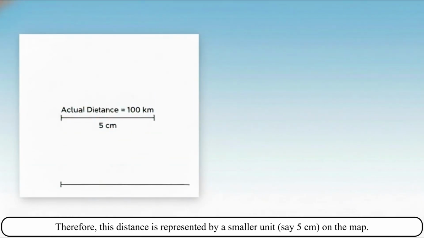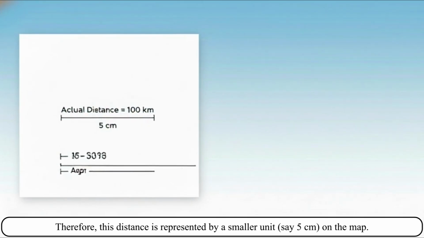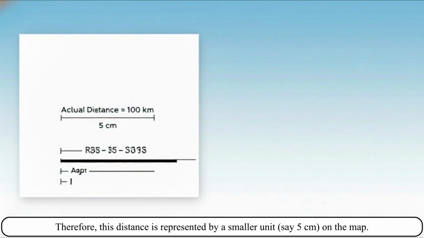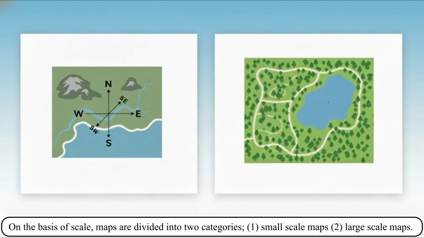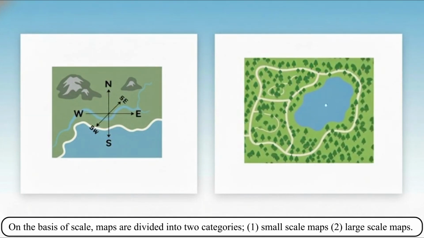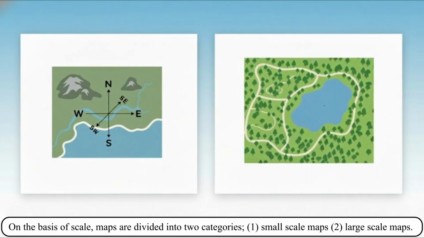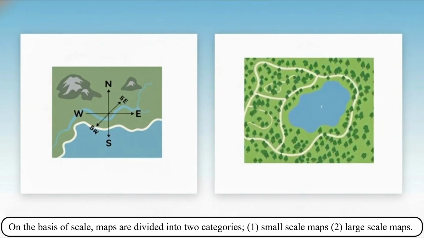Therefore, this distance is represented by a smaller unit, say 5 centimeters, on the map. The ratio between the distance on the ground and the distance on the map is known as the scale of the map. On the basis of scale, maps are divided into two categories: 1. Small-scale maps, 2. Large-scale maps.